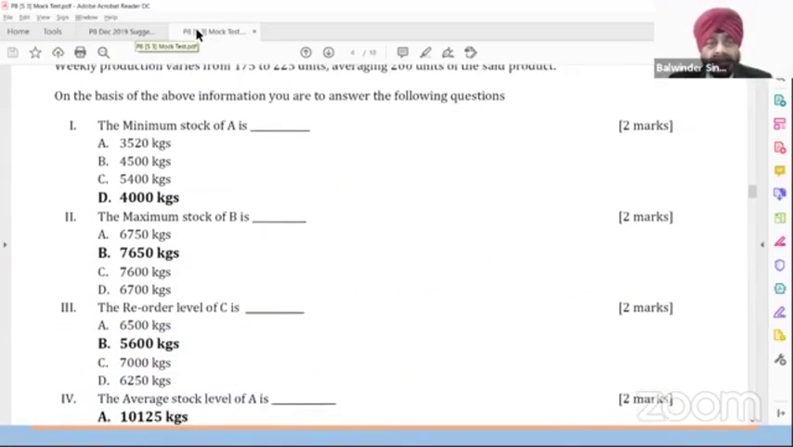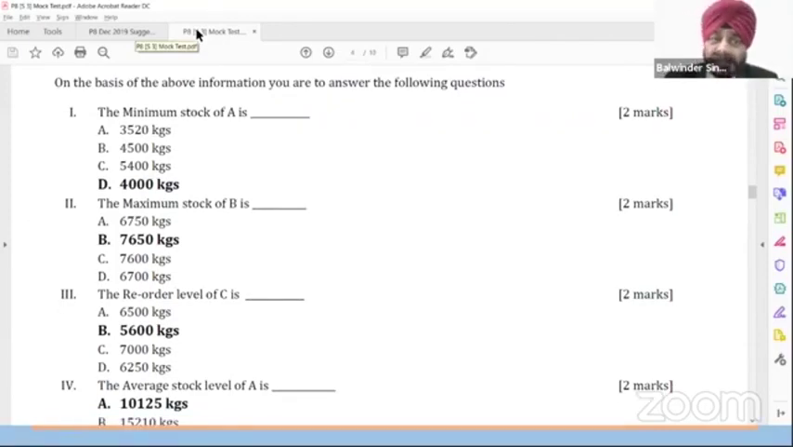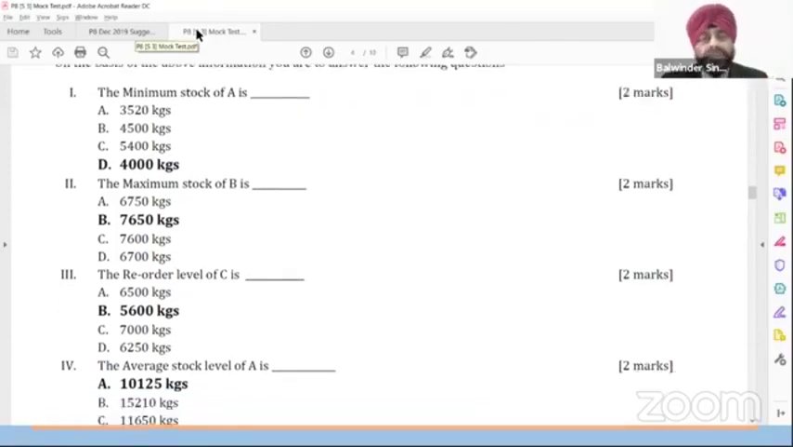After the question is written, on the basis of the above information, you are required to answer the following questions. The minimum stock of A is A, B, C, D. The maximum stock of B is A, B, C, D. It means the options are given to you. You solve the question in rough, give the answer. It means please inform the final answer of a step. Then give the answer of the next step. Then give the answer of the next step.